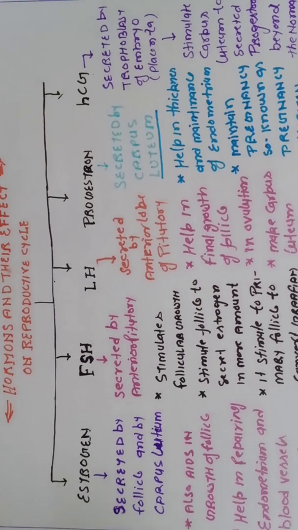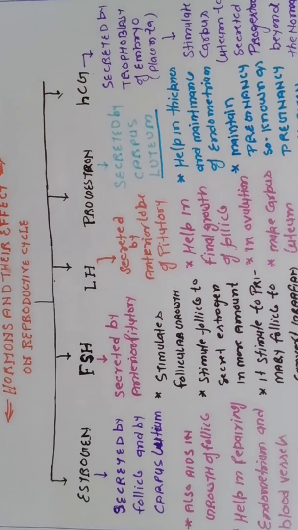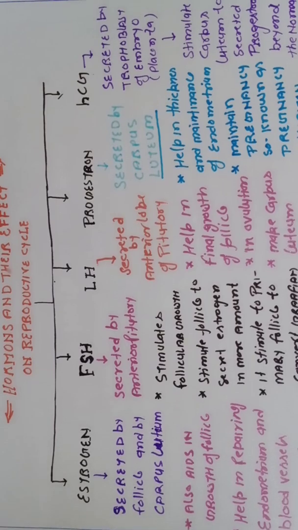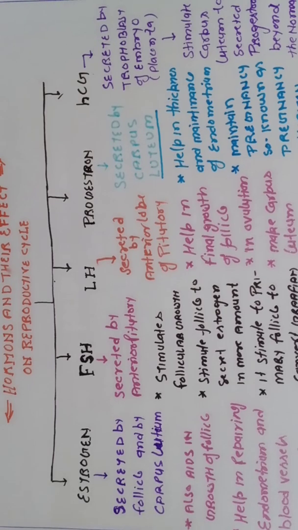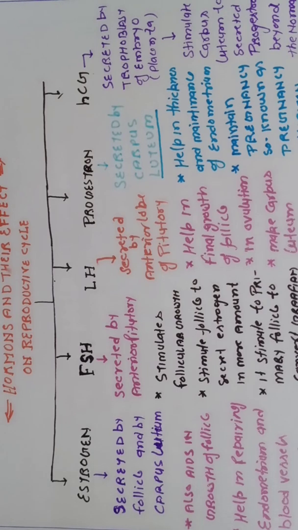So it is a very interesting hormone, and after that I will talk about two functions of this estrogen, because estrogen is also secreted by the corpus luteum. So when the amount of estrogen is sufficient in the body, then it has two functions. First, it blocks the secretion of FSH. It means it gives negative feedback for the FSH hormone. So the pituitary stops the secretion of FSH. So the level of FSH does not increase, otherwise a new follicle may form.